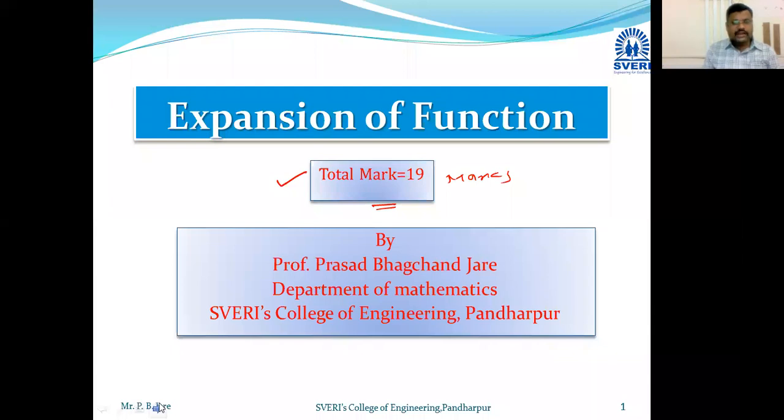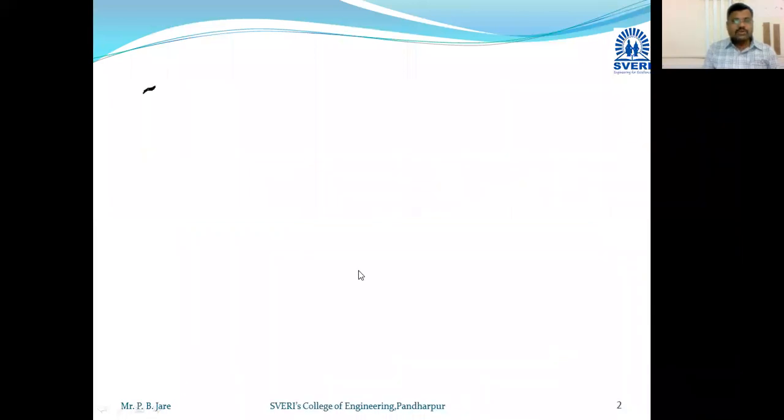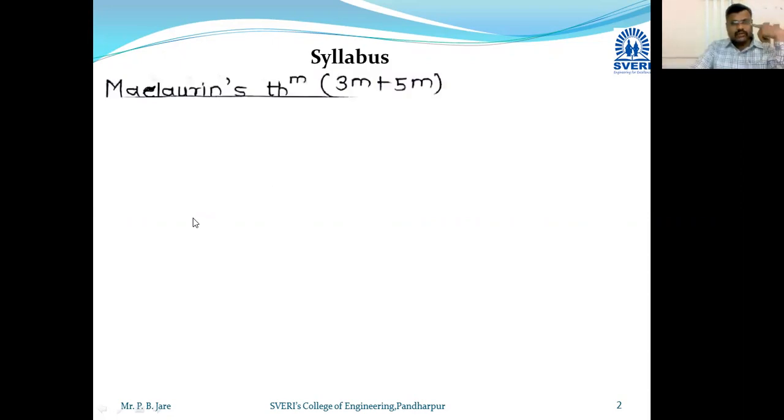Okay, so we go to the next slide, that is the syllabus of this unit. Mainly it is divided into two terms: Maclaurin theorem and Taylor theorem, and second is indeterminate form. So we first define Maclaurin theorem.